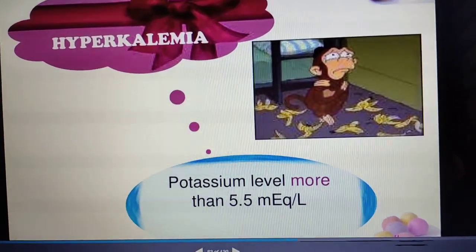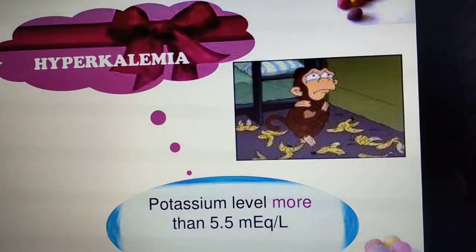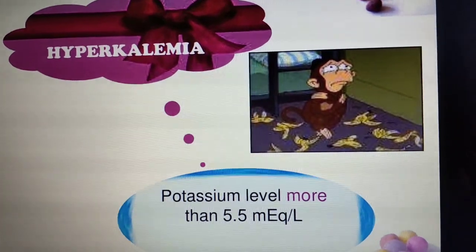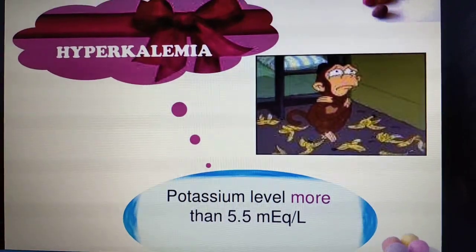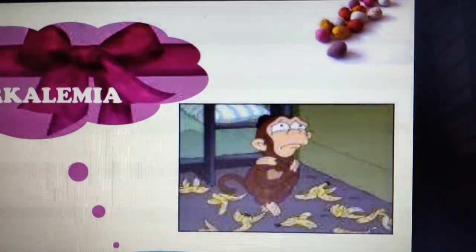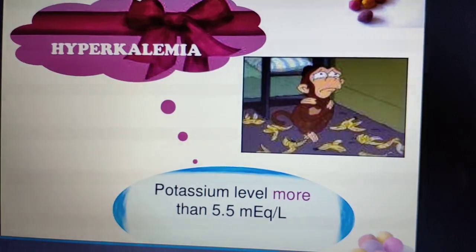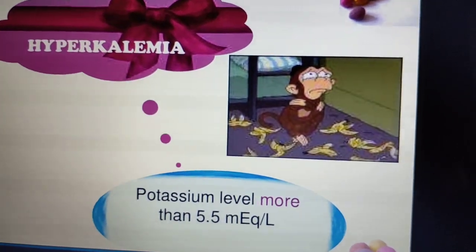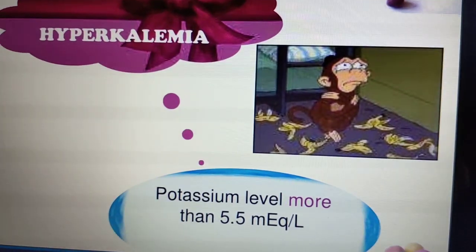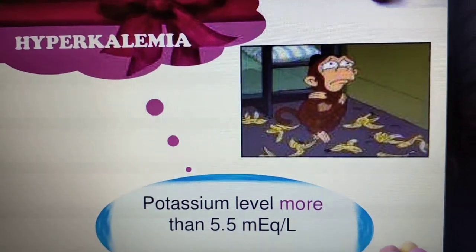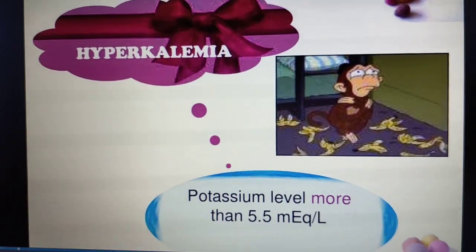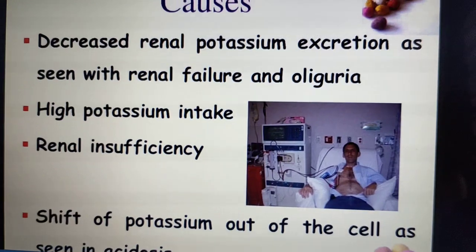hyperkalemia. Hyperkalemia means the potassium level is more than 5.5 milliequivalent per liter. That we call hyperkalemia. See, the monkey may get hyperkalemia because it is going to have one bunch of bananas, isn't it? The excessive potassium in the blood, that is more than 5.5 milliequivalent per liter, we call hyperkalemia.